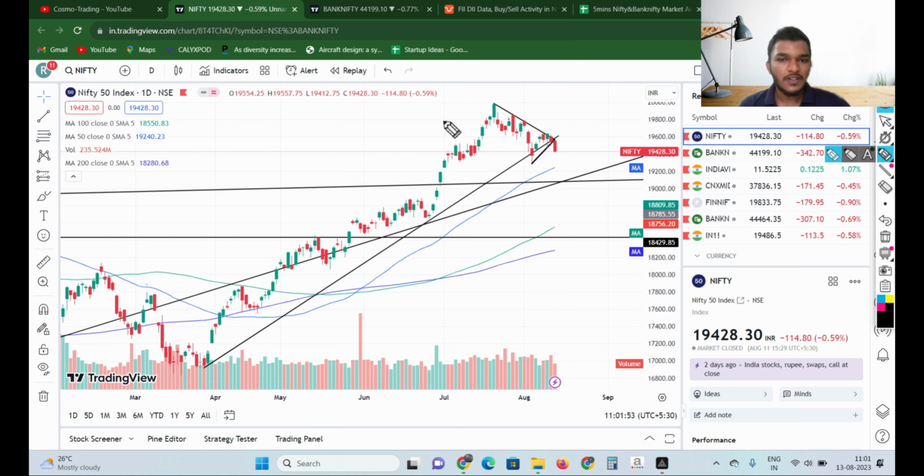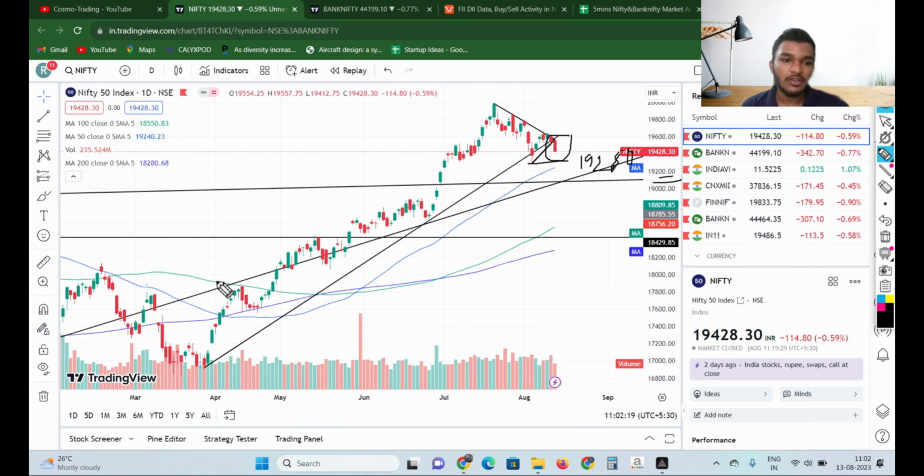So Nifty was in this triangle formation and it looks like it has broken down this triangle formation and we may try to test the level of 19,280. So 19,280 is a level where Nifty will test its first support area. Then there is another strong support area around 19,200 levels.